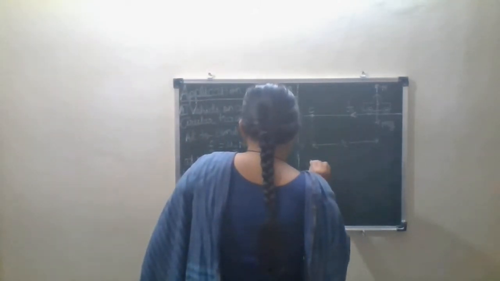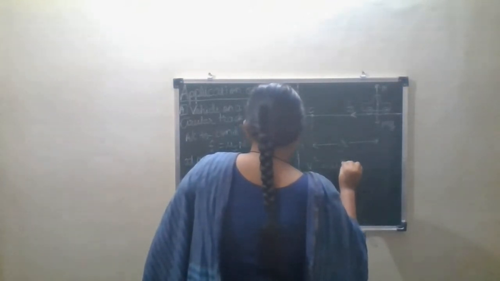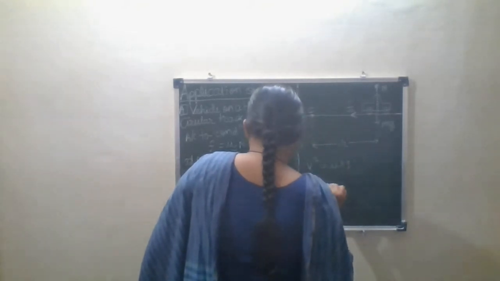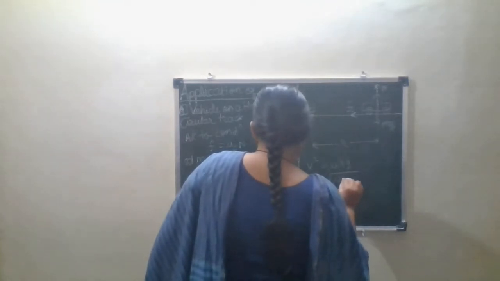Then v square is equal to mu into r g, then v is equal to the square root of mu r g.